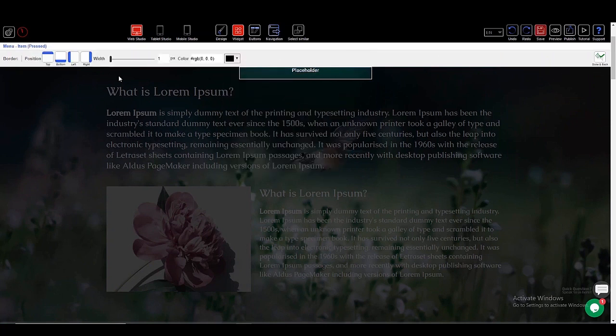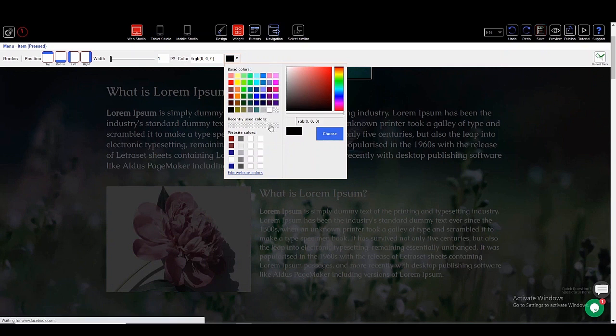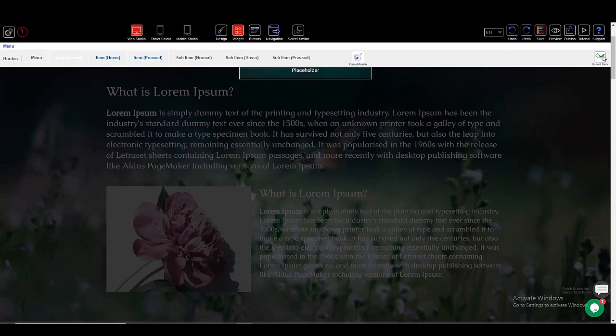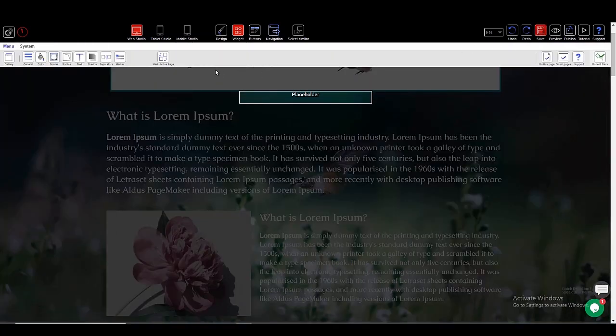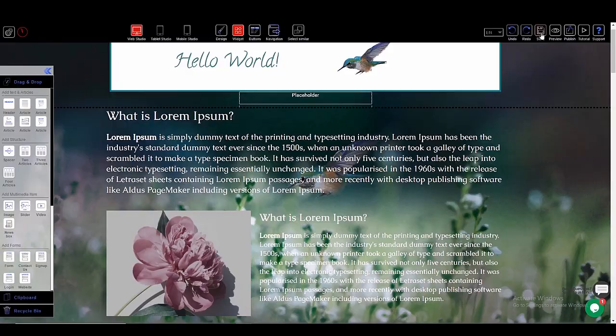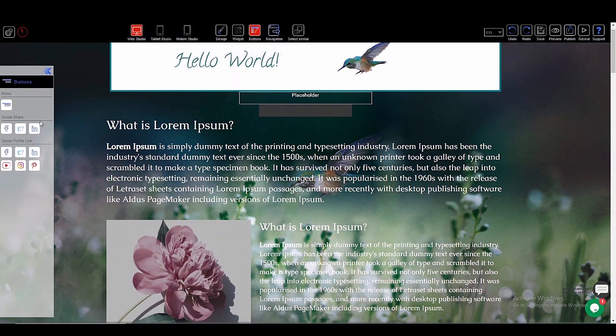Click Item, Pressed, to choose border position, width, and color for the pressed state of the buttons. Check Mark Active Page, so that the current page you're at will be marked. Go to Buttons Editor, to drag and drop a button, and place it in the menu.